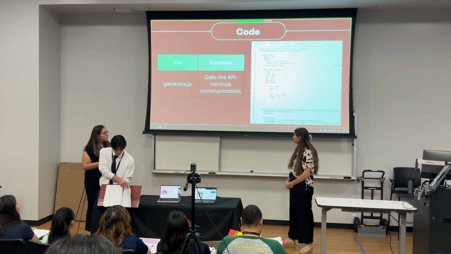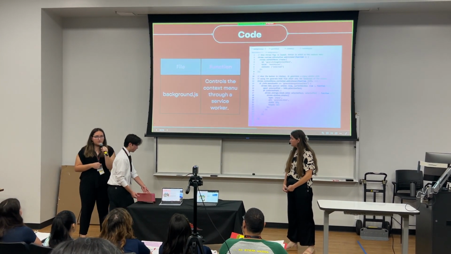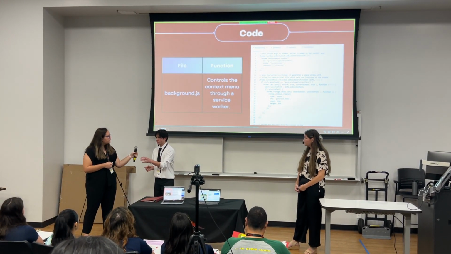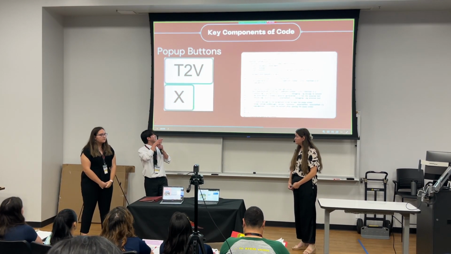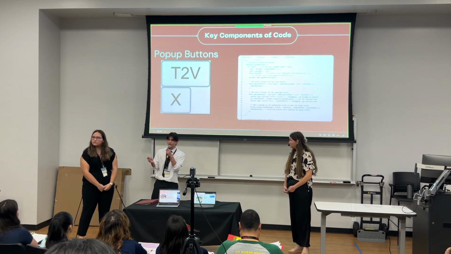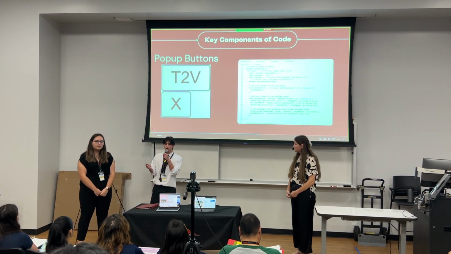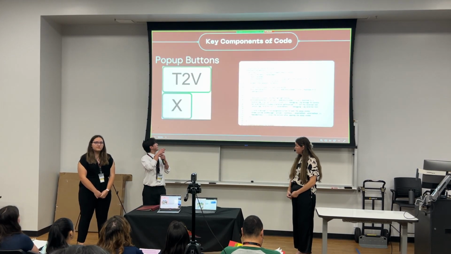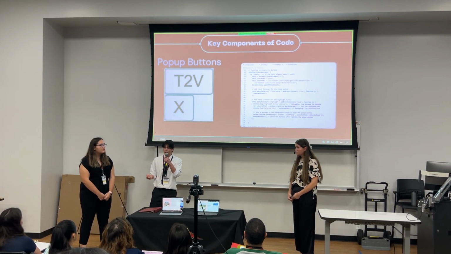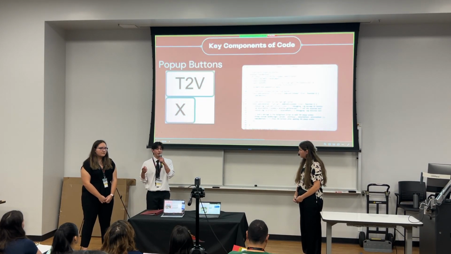Additionally, the background.js utilizes what is called the context menu by installing what is called a service worker or background script. Another key component of our extension are the pop-up buttons, which are controlled through the content.js file. These two buttons are HTML elements that are directly implemented into a web page and do not run in the background like a service worker. The T2B button opens a pop-up window with whatever text you had highlighted and the Generate button. And when Generate is clicked, the API is called.